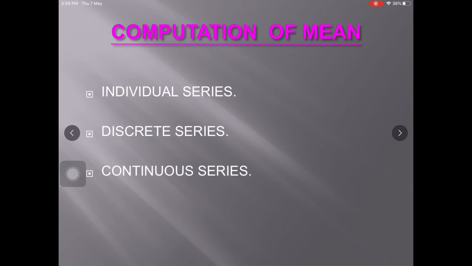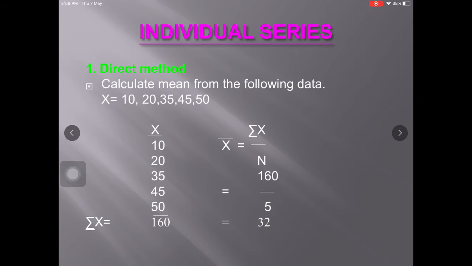Now let's know about the computation of arithmetic mean in three different series, that is individual series, discrete series and continuous series. Let's discuss one by one. This is the calculation of arithmetic mean in individual series, direct method. Calculate mean from the following data. Here one question is given. The data is given. X values are 10, 20, 35, 45, 50. So we have to write the x values.